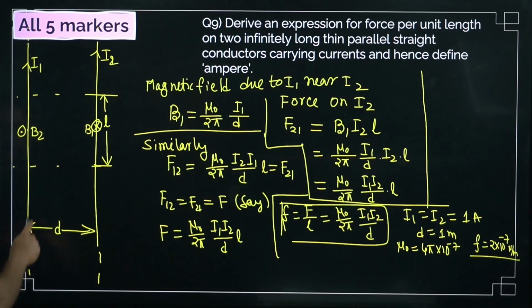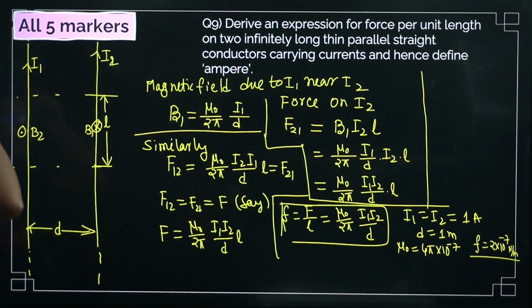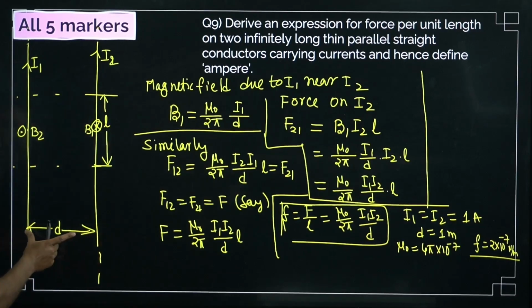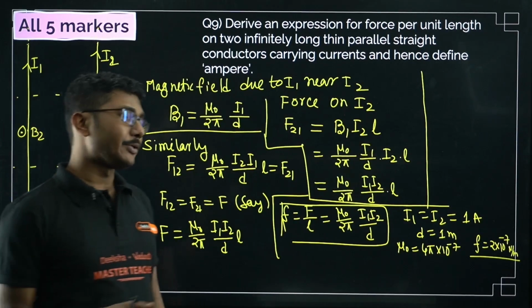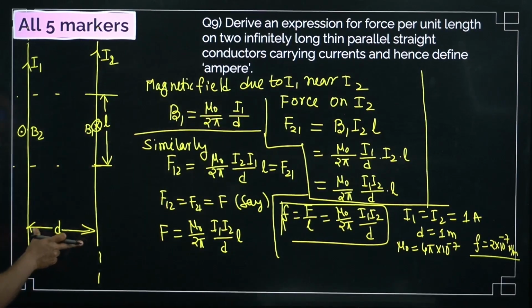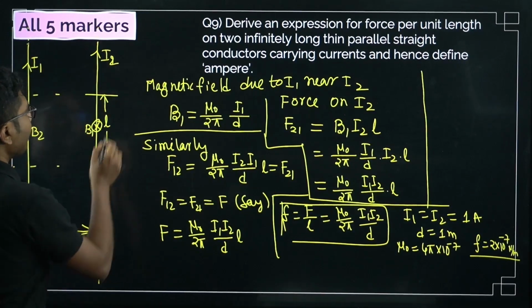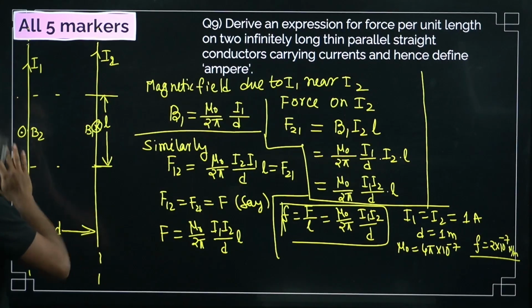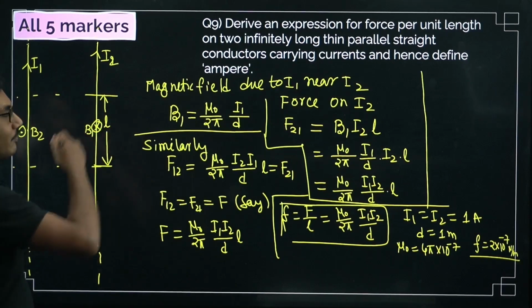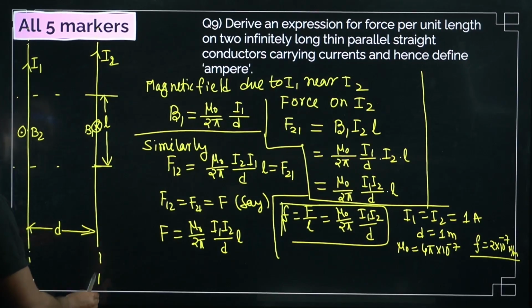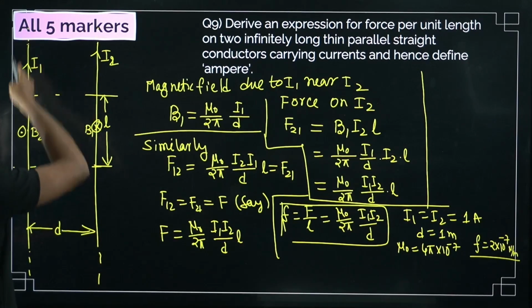First we will assume that this wire is carrying current I, and find the magnetic field due to this wire at a distance d. D is the separation between them. So that is our first step. Then we will assume that the wire is not there. This wire is kept in the magnetic field of the first wire. So then we will calculate the force acting on this. And then similarly we will find the magnetic field due to this, and then we can find the force on the other.